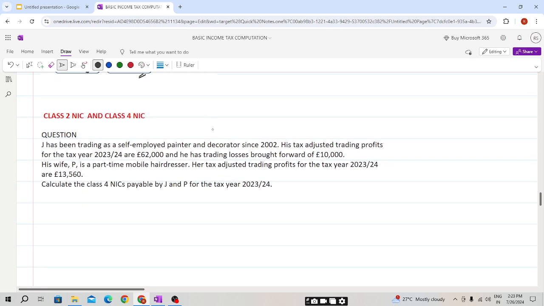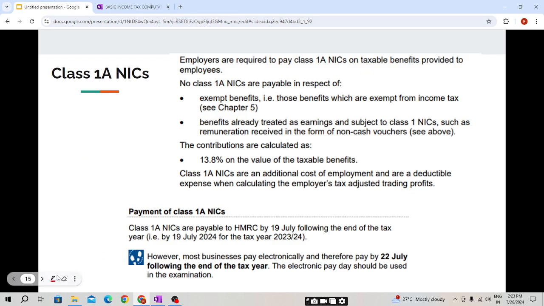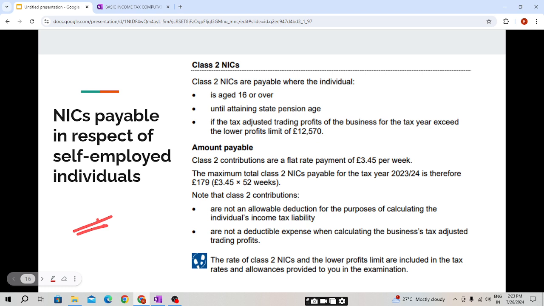Now coming to the Class 2 and Class 4 NIC for self-employed individuals. NIC payable in respect of self-employed individuals. Class 2 NIC are payable where the individual is 16 or above until attaining state pension age, if the tax adjusted trading profit of the business for the tax year exceeds the lower limit of 12,570.